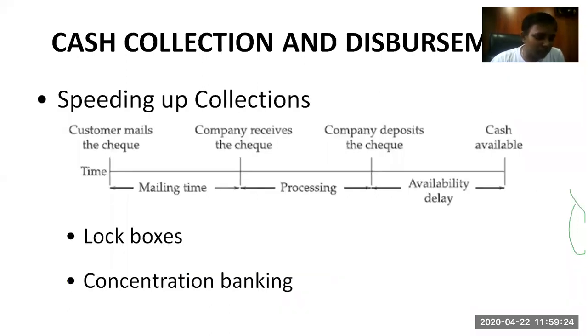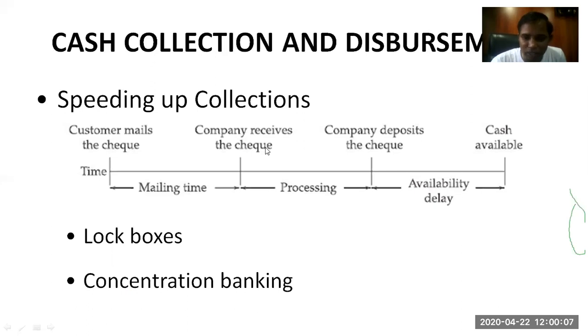Now, cash collection and disbursement, as we're talking about it. Speeding up collection is one of the most important things when your net float is negative, or when your collection float is less compared to your disbursement float. What you should do is speed up your collection process. Generally, this is the process given here: we mail the checks to the customer, the company receives the check, the company deposits the check, and cash is available. So if you see here, this is known as mailing time: the customer mails the check, and the company receives the check. This is known as mailing time.